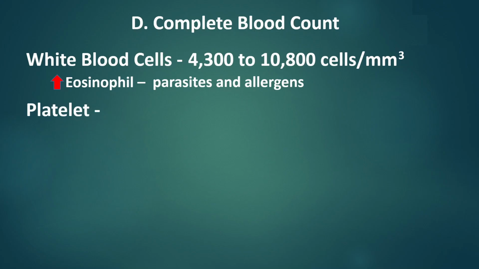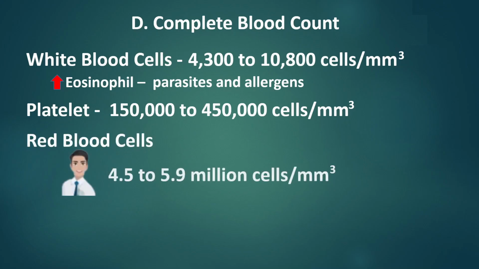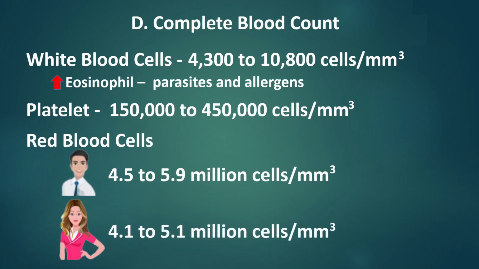Platelet normal value ranges from 150,000 to 450,000 cells per cubic millimeter. Red blood cells. For men, it ranges from 4.5 to 5.9 million cells per cubic millimeter. For women, it only ranges from 4.1 to 5.1 million cells per cubic millimeter, as menstrual cycles greatly impact their red blood cell count.